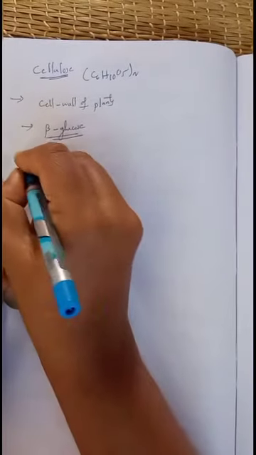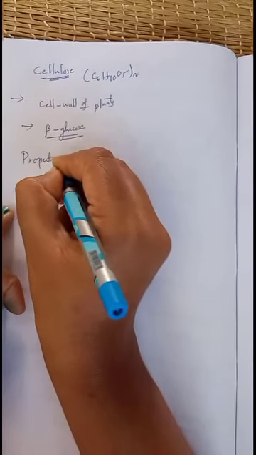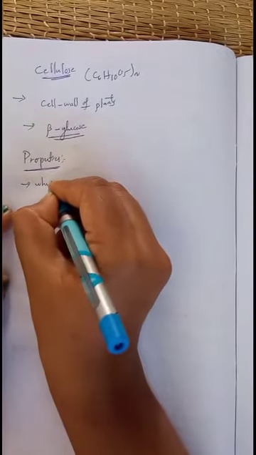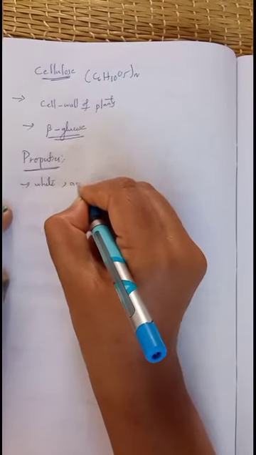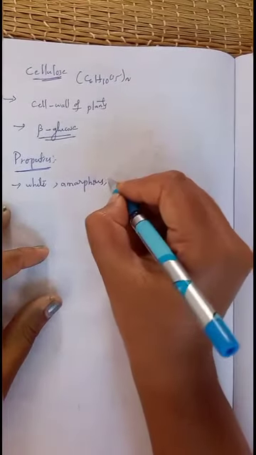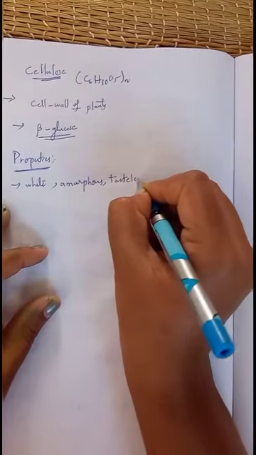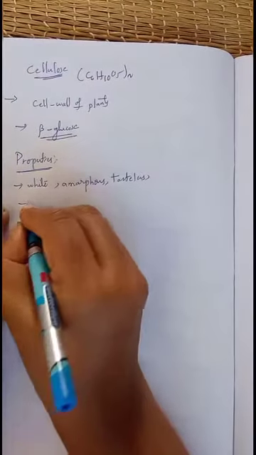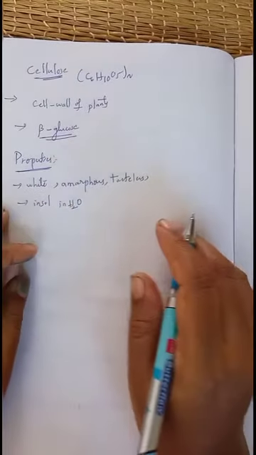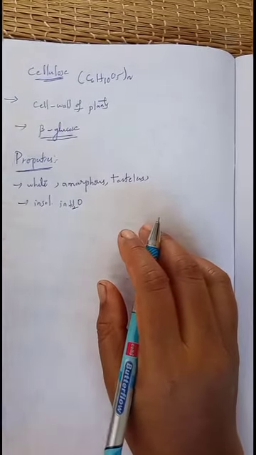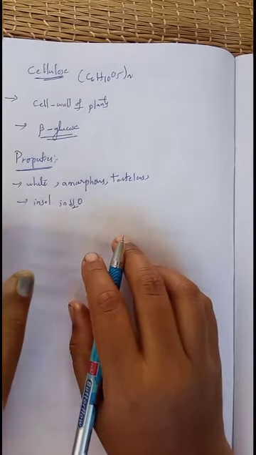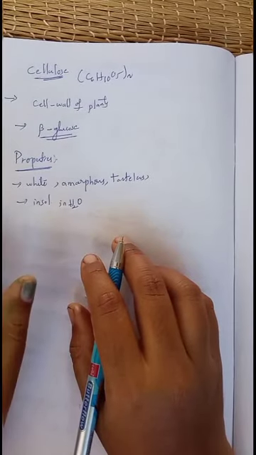Now the properties of cellulose. Cellulose is a white, amorphous solid, a tasteless substance. There is no taste. It is a fibrous substance and insoluble in water, and animals cannot digest cellulose due to its insolubility in water and organic solvents.